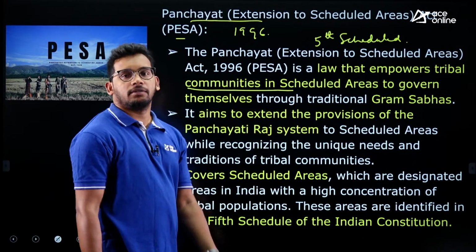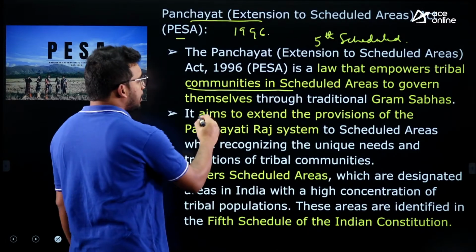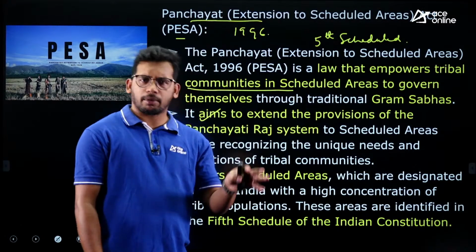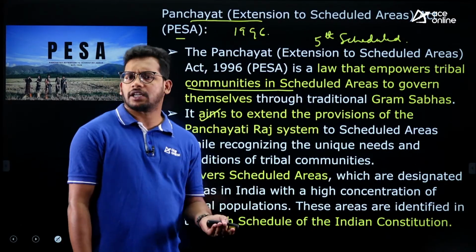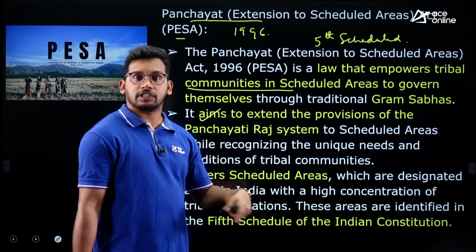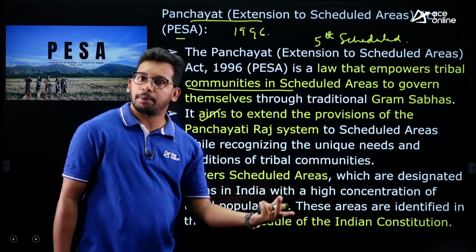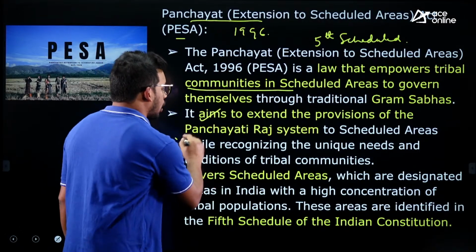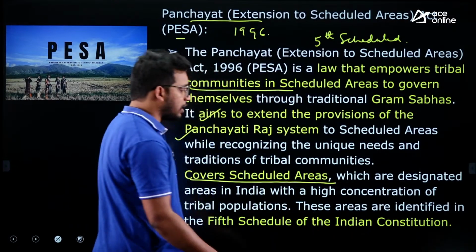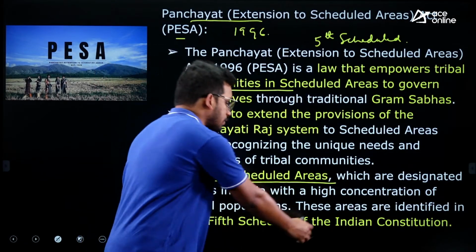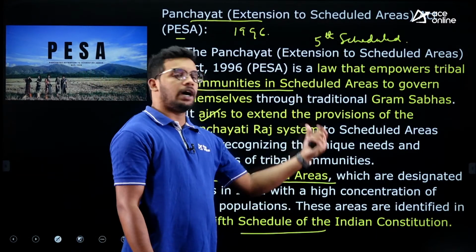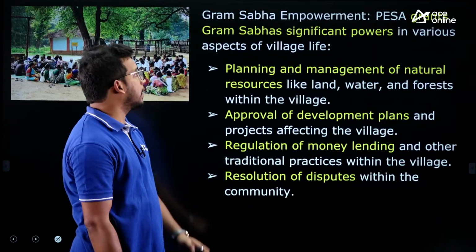All the communities mentioned in the 5th schedule. The aim is to implement the Panchayat Raj system in the scheduled areas. We have a number of states, around 10 to 13 states are there where scheduled areas are present. In all those areas, now this act extended the implementation of Panchayat Raj Act. This is the objective, understand, right? It covers all scheduled areas mentioned in the 5th schedule of Constitution. Whatever the 5th schedule, there are around 13 states, you can go through it. All these areas will be applicable with the Panchayat Raj Act, right?